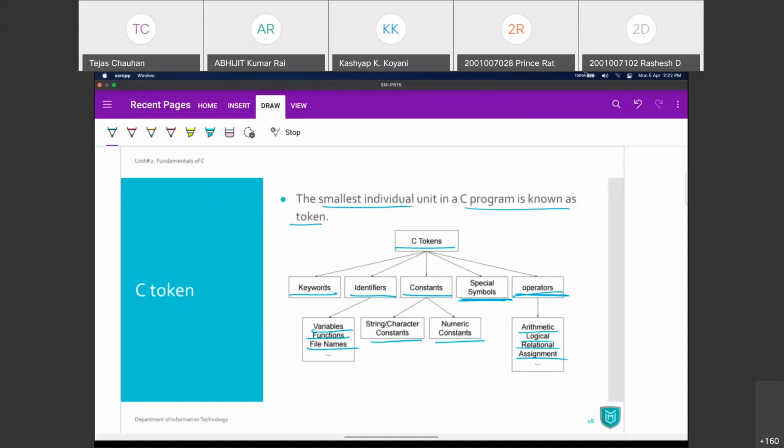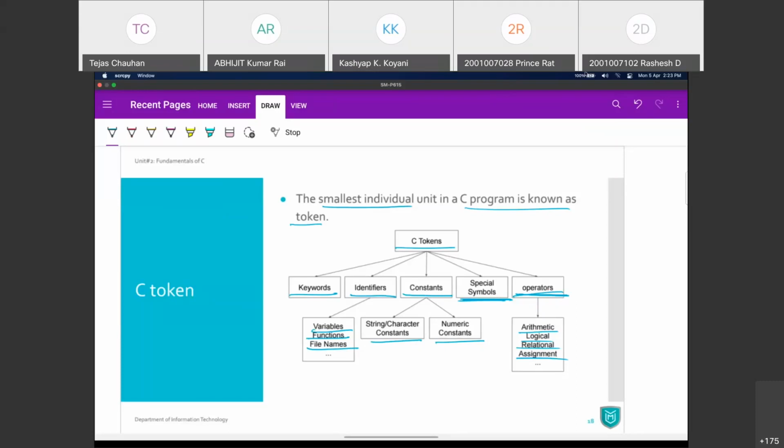Now let us go through these tokens one by one and look at what the keywords are, what an identifier is and the rules of identifiers, then we'll see some constants, special symbols, and then operators, executable statements, and expressions. That will create your first C program where you can operate on something and calculate a few answers, right? So let's have a look at keywords.